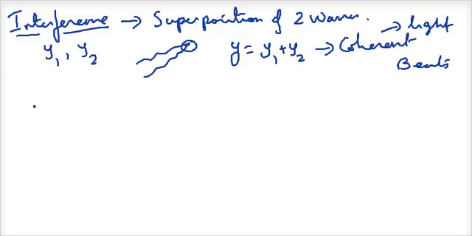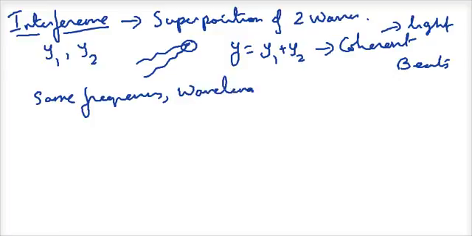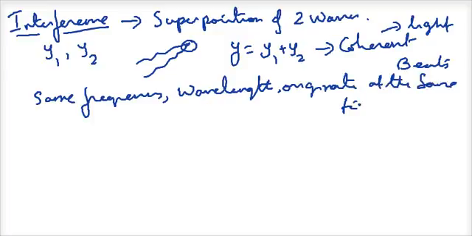Two waves are said to be coherent if they have the same frequency, wavelength, and they originate at the same time. And the only reason why there is a phase difference is the path difference. The path difference alone contributes to a phase difference and not time. Okay, so this is what we need to understand.